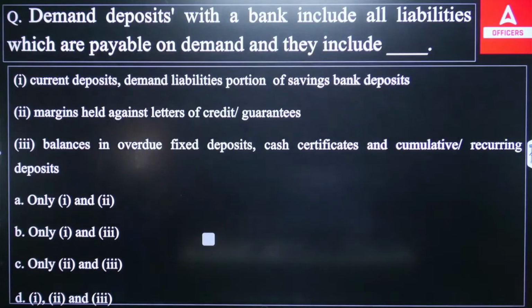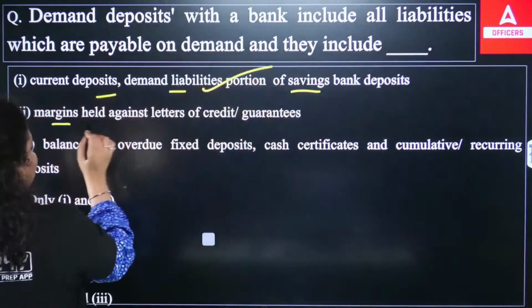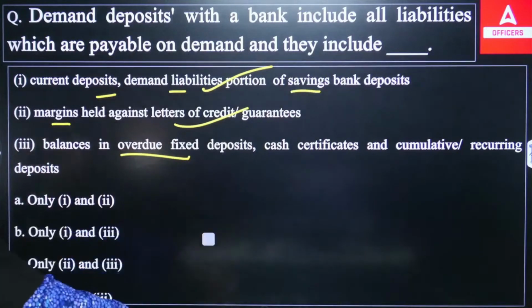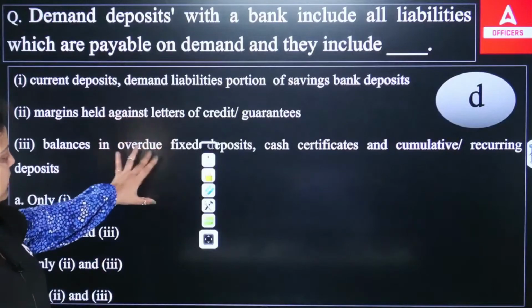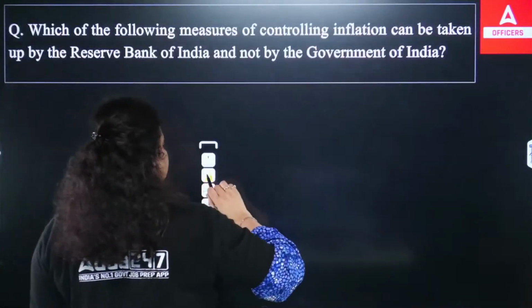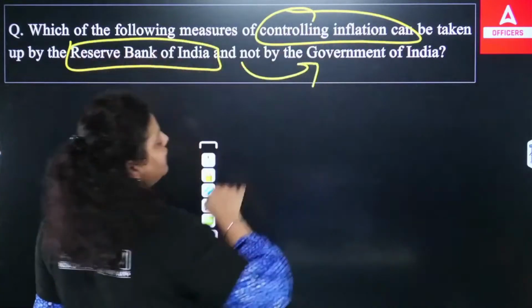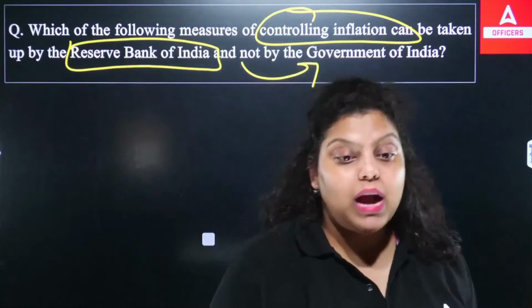Okay. Now, which of the following is right? The current deposit, demand deposit portion of savings account. This is correct. Margins held against letter of credit and guarantee will be covered. The balance in overdue fixed deposit, cash certificate, cumulative recurring deposits, all these will be covered under the demand deposit with the bank liability we are talking about. So the answer will be your D option. 1, 2, 3, all the statements were true. Next. Which of the following controlling measures of inflation can be taken by Reserve Bank of India and not by government? So we know inflation is a rise in the prices of goods and services, and that can harm the economy.